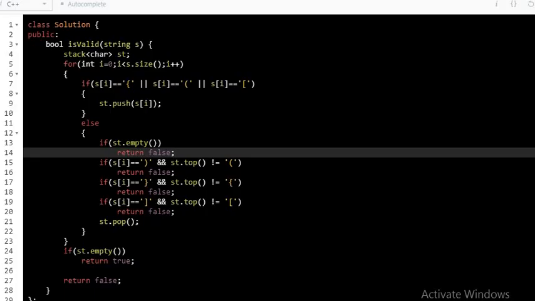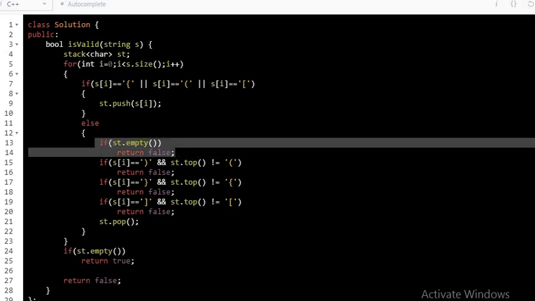Now let's look at the code. We are given the string s and we declare a stack st that will hold characters. Now in the for loop, if there is any kind of open bracket, I will push it in my stack. Otherwise, we will enter the else condition when we have a closing bracket.